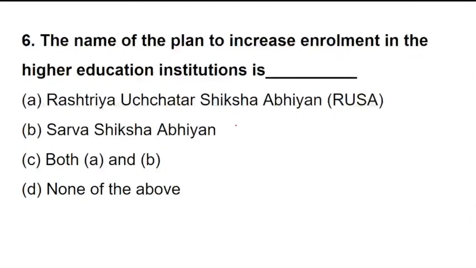Will it be Sarva Shiksha Abhiyan? Will it be both A and B, or none of the above?